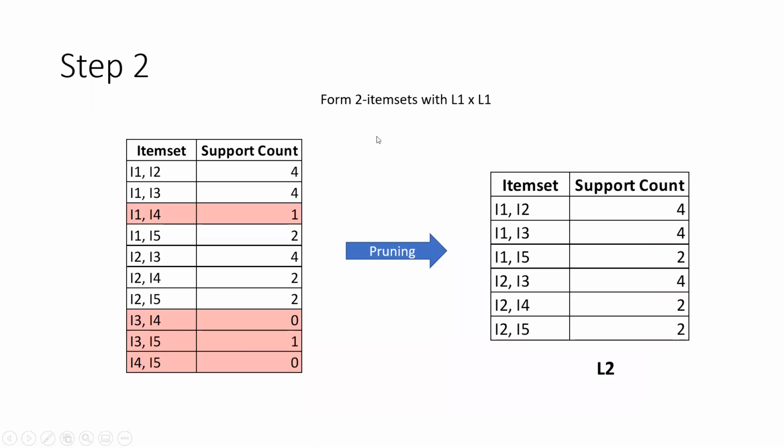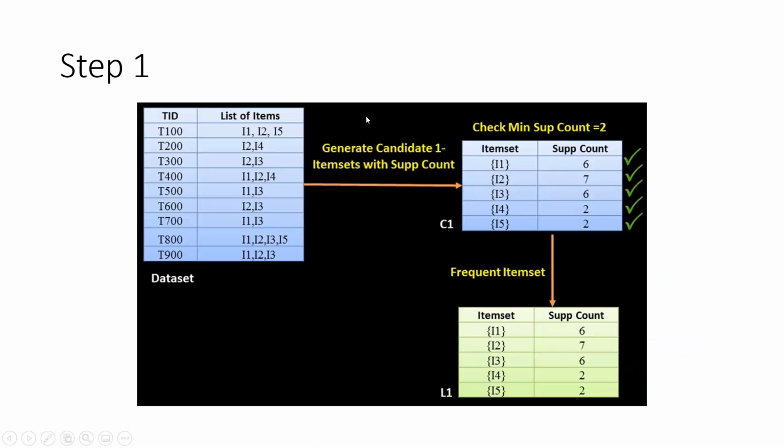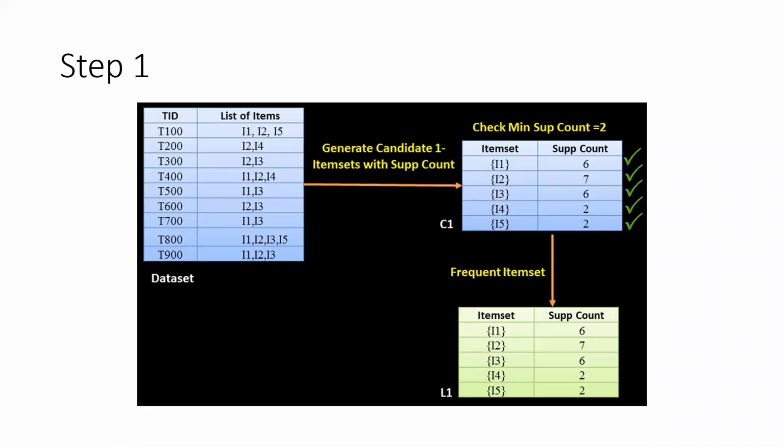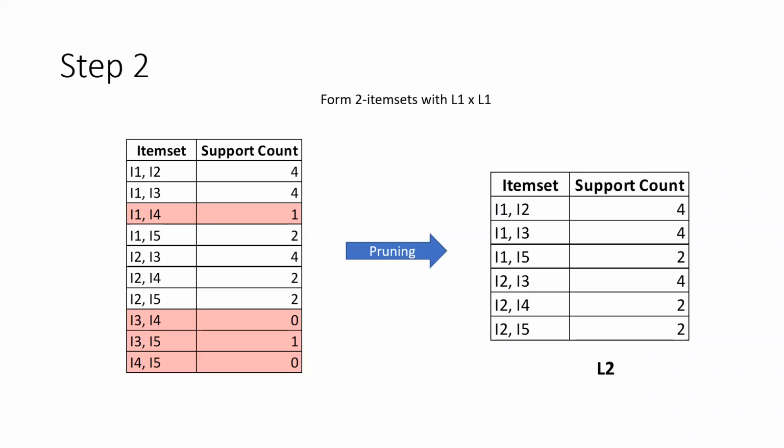Next, what you do is you form something like a cross join of this L1 that you obtained in the previous step. So what you do is you form a table with L1 cross L1, and this will be 2 item sets. So I told you this is an iterative process, right? So in the first step you form 1 item sets, and in the second step you form 2 item sets, that is sets consisting of 2 items each.